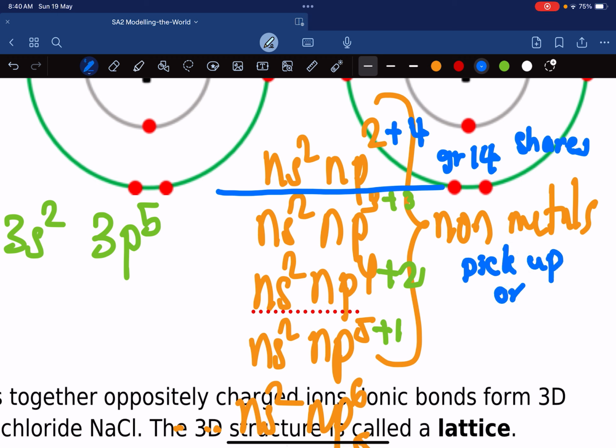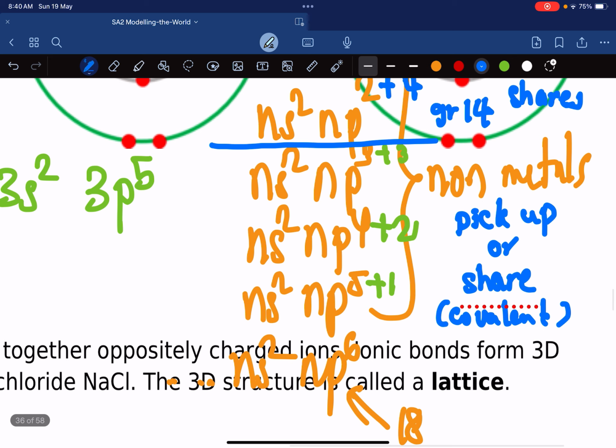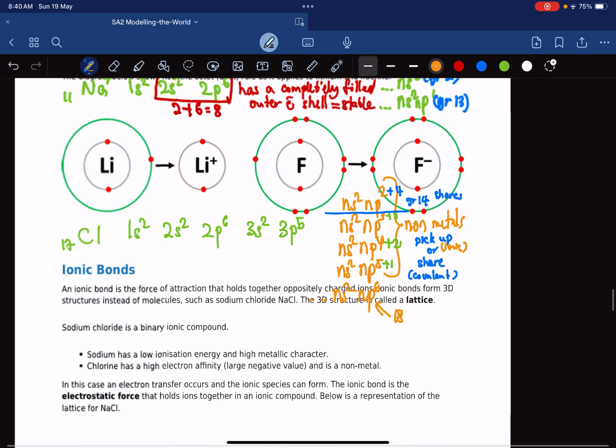Meanwhile, the rest of them, they can pick up, or they can share. So the moment they share electrons, they're covalent. But the moment they pick up electrons, they are called ionic. Okay, they become ionic. All right, let's come back to this again.